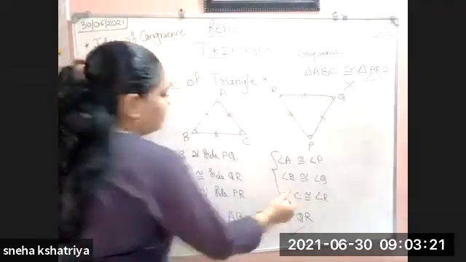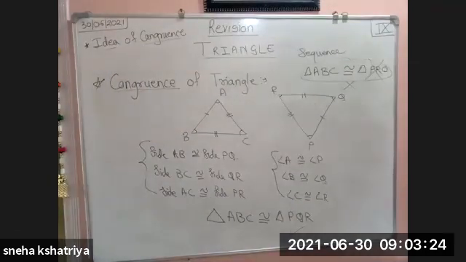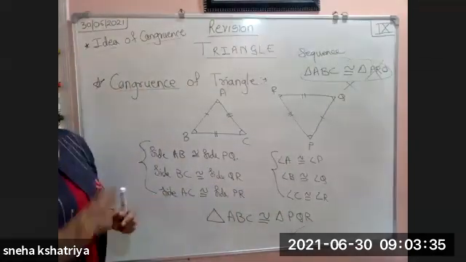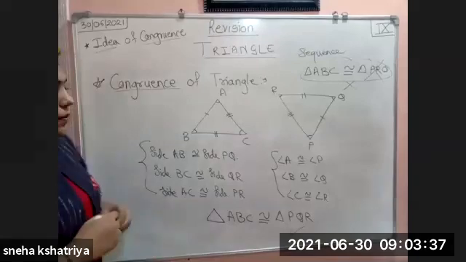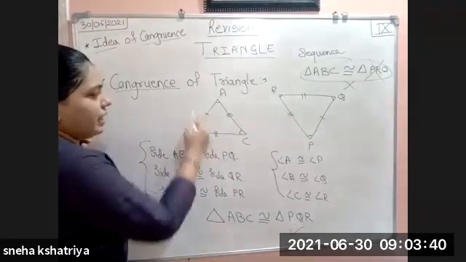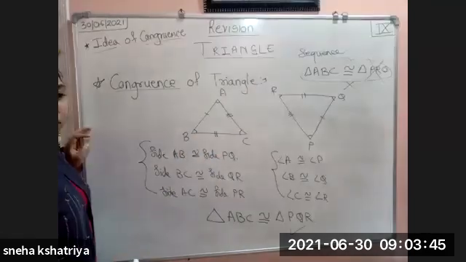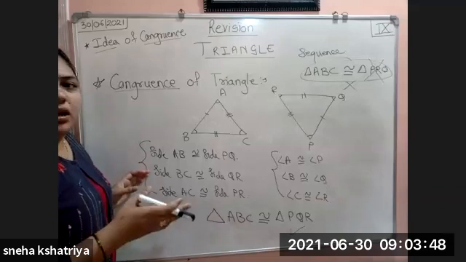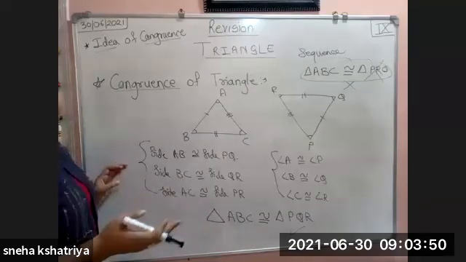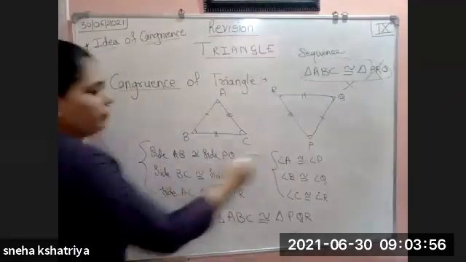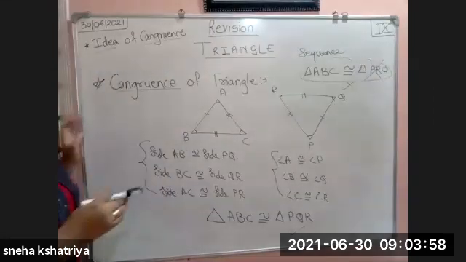Okay, angles. But if we are given 2 different triangles and we have to prove them congruent, then do we need all these 6 parts? We don't need all these 6 parts. If all the sides are equal, we can say that these two triangles, or whatever the given triangles are, are congruent, because if the sides are the same, it means your angles are also the same, and everything becomes the same. So we don't need all the 6. What we need is any 3.